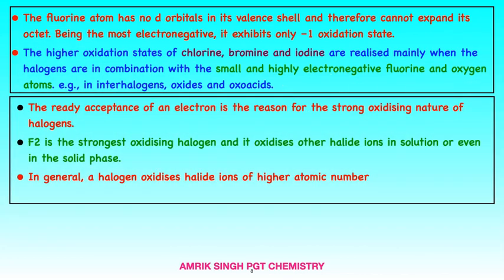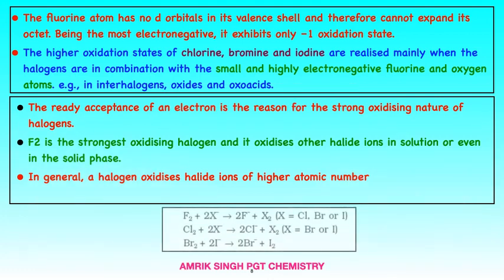The high electron gain enthalpy is the reason for the strong oxidizing nature of halogens. They are strong oxidizing agents. Fluorine is the strongest oxidizing halogen and it oxidizes other halide ions in solution or even in the solid phase. In general, a halogen oxidizes halide ions to those of higher atomic number. Reactions of fluorine, chlorine, and bromine as oxidizing agents are given below.